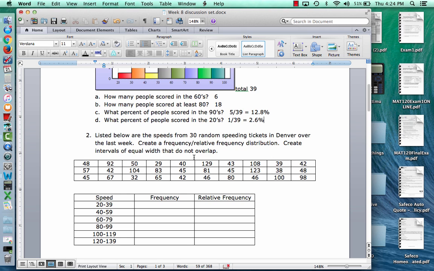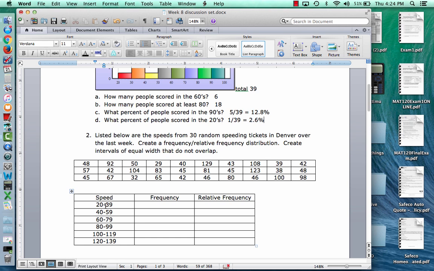Listed below are the speeds from 30 random speeding tickets in Denver over the last week. Create a frequency, relative frequency distribution. Create intervals of equal width that do not overlap. So I can't list each speed because there's a wide range of speeds here. What we have to do is create bins or classes or intervals of speeds, and then list the frequency inside each interval.